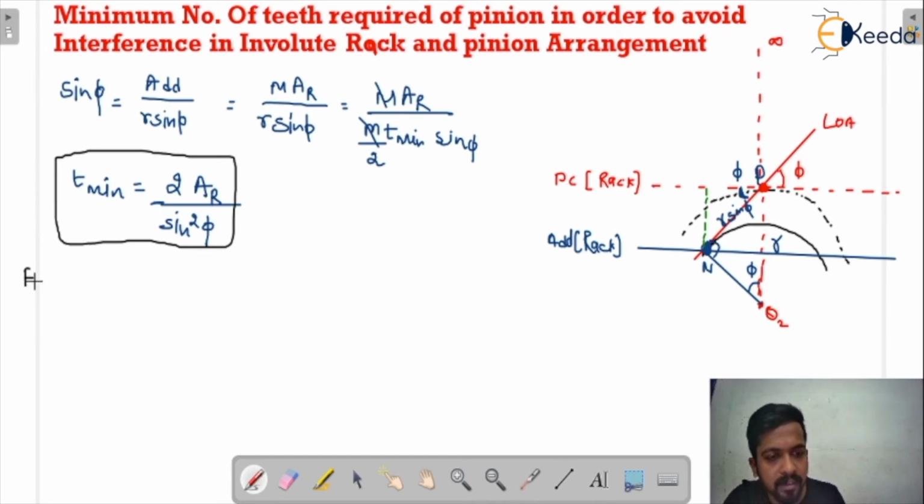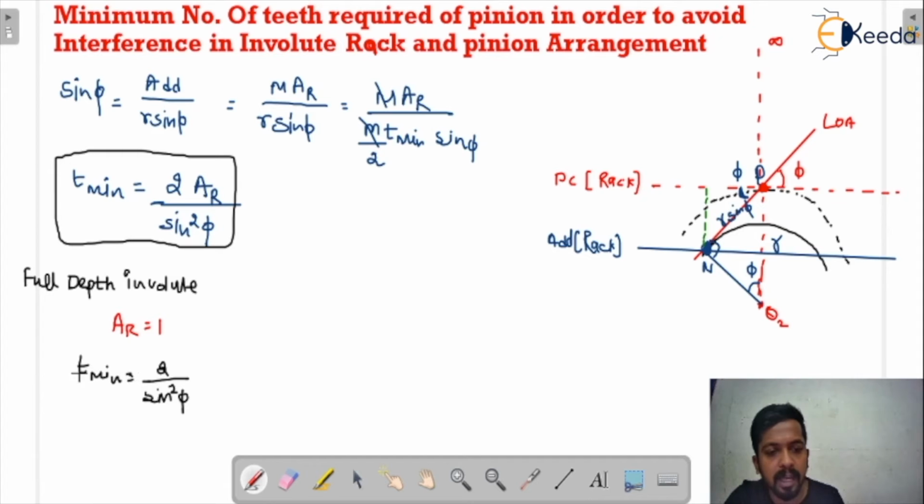If in the question it is given that full depth involute, what would you do? In case of full depth involute, we all know that A_R, the fractional addendum for the rack, is equal to 1. So finally, in case of full depth involute, T minimum would be 2 upon sin square phi.